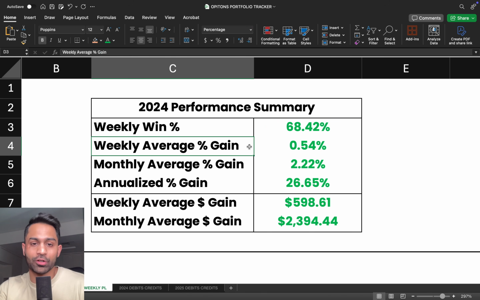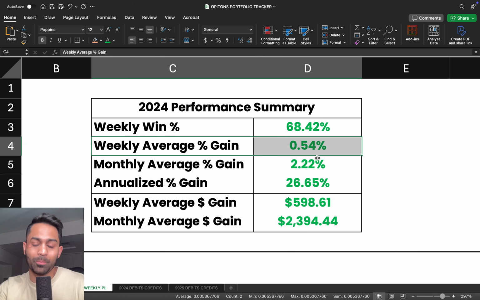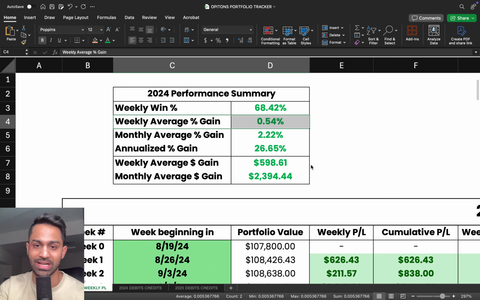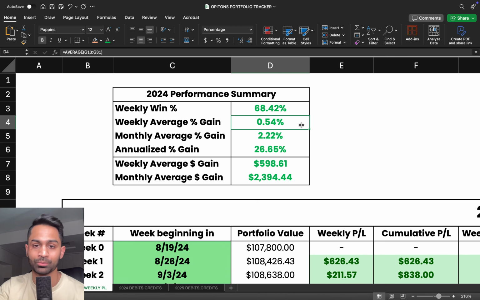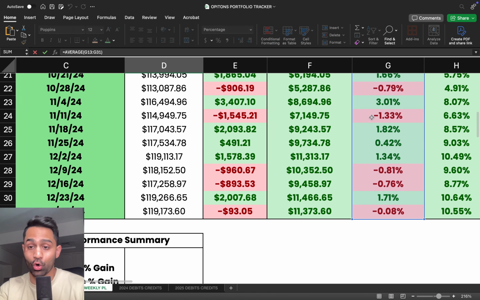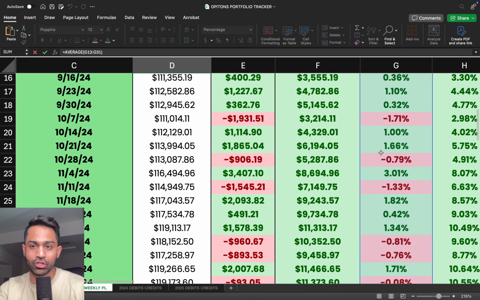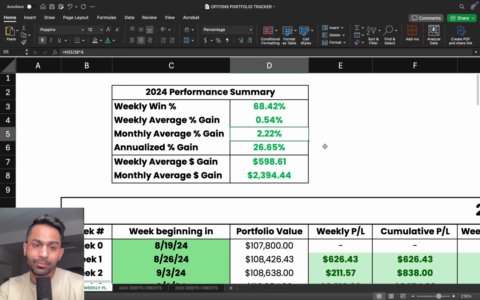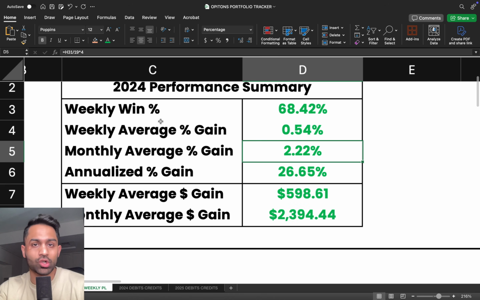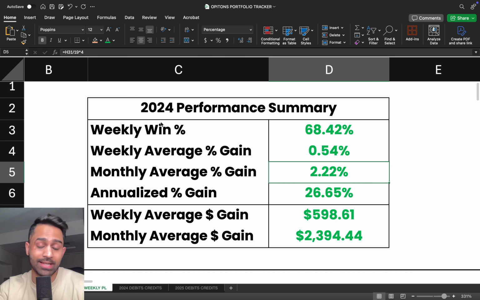The weekly average percentage gain was around 0.54%. This is simply taking into account the entire average of all the weeks. So all the weeks averaged out to 0.54, which comes out to a monthly average of about 2.22%. And this is actually well within my target. And you'll see, it's actually above my target.